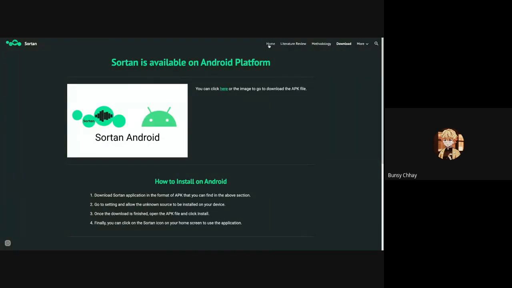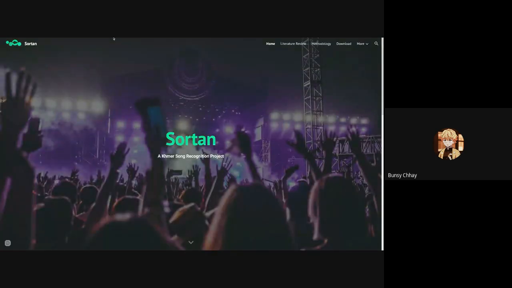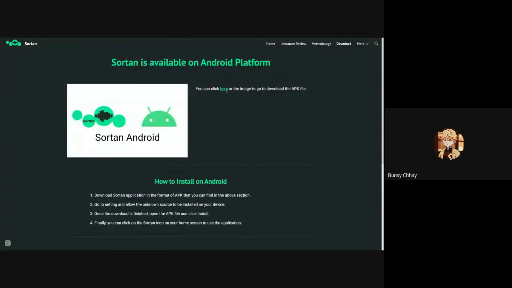I will send you this link, and with this link, you will get into the home page. Here you can see the download tab, and when you click on it, you can click the word here to download.